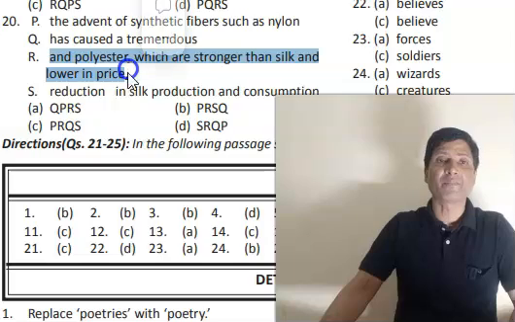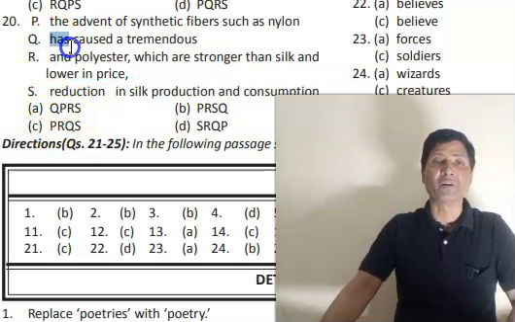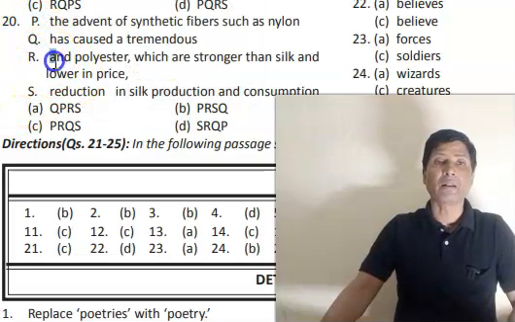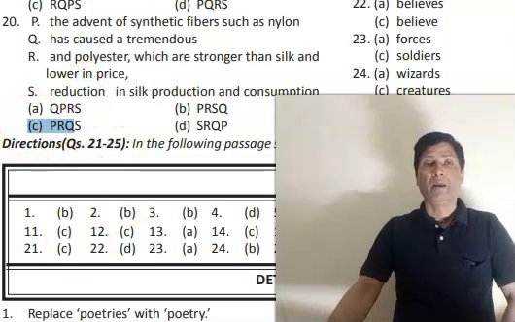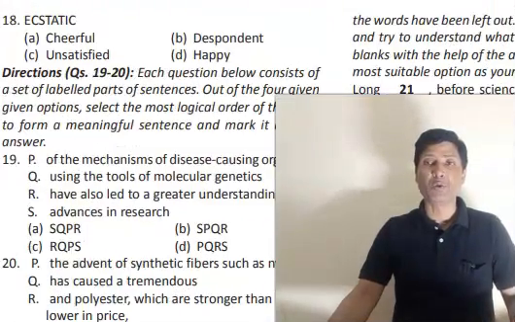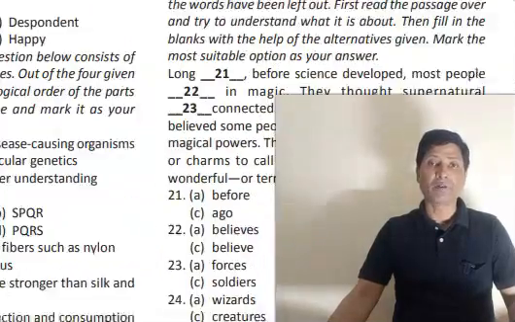in prices, and then your verb Q will come. Again, this P and this are connecting, so it is becoming one subject. So your final answer should be C. Now look at question number 21 to 25. That is a clause test.